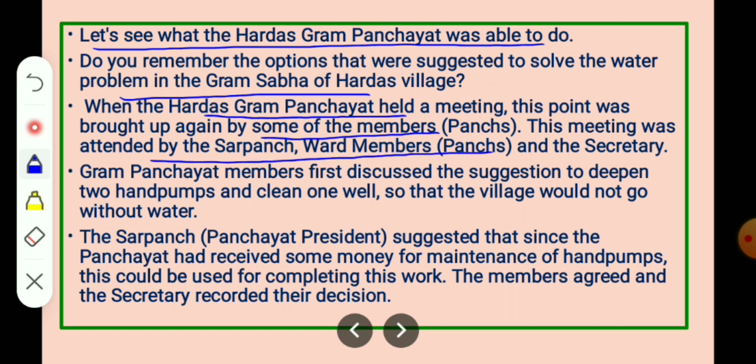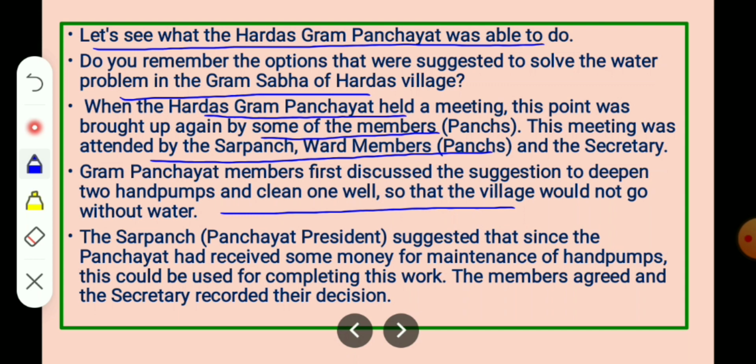The Gram Panchayat meeting is attended by the Panchs, means a representative from each ward, the Sarpanch and the secretary also. Gram Panchayat members first discussed the suggestion to deepen the hand pumps and clean one well so that the village would not go without water.